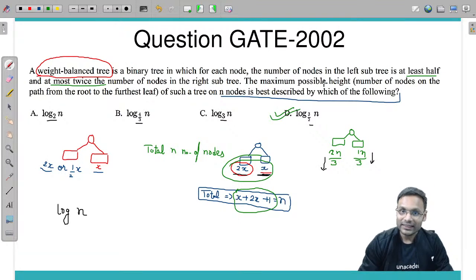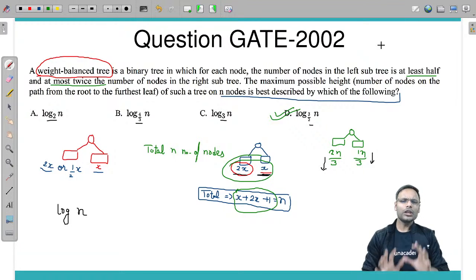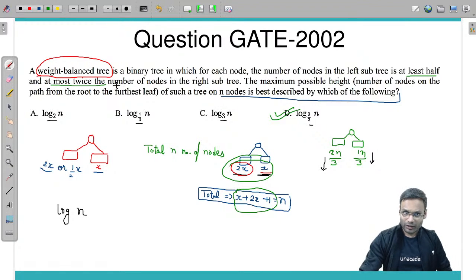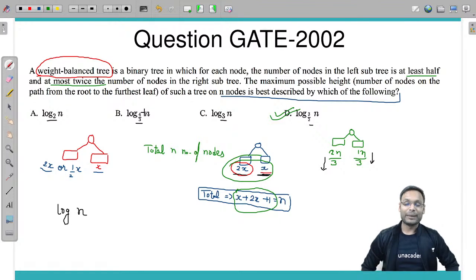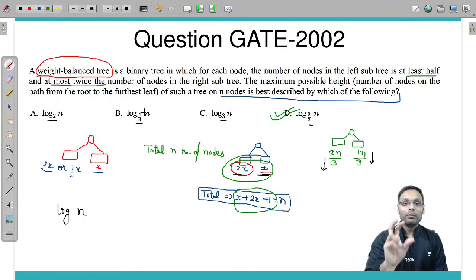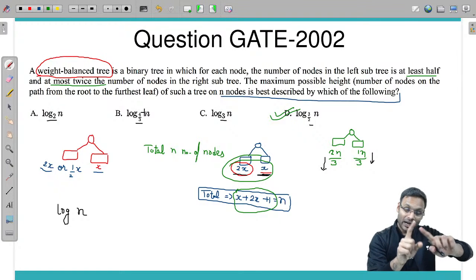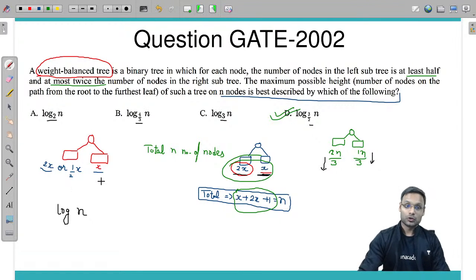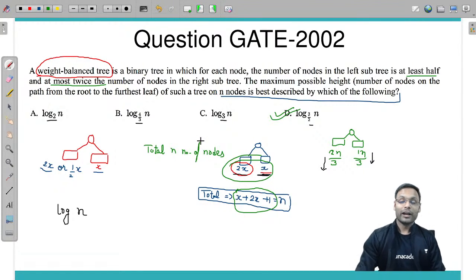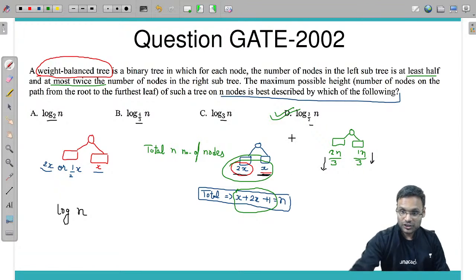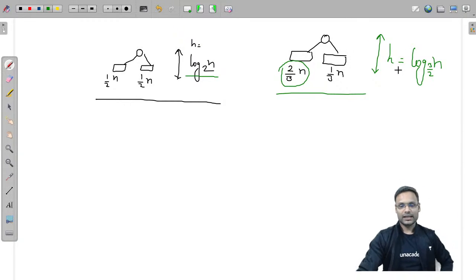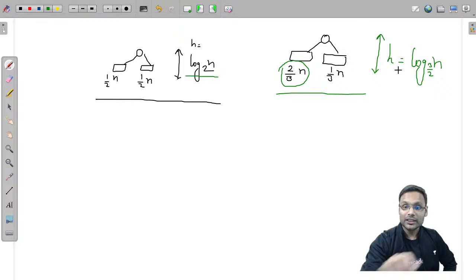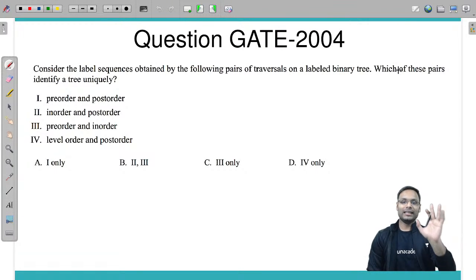Answer is D. Now you need to understand the question first. So whenever you read the question, you distribute the number of nodes in such a way based on the question. If we divide in half, log of n base 2 is the height. If we are not dividing in half, we are dividing in such a way, then what will be the height? You can understand based on the maximum number of nodes in one side. I hope you understood this particular point. Now let's see the next question.